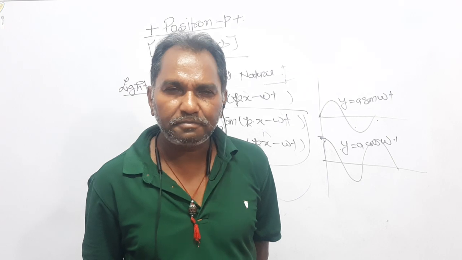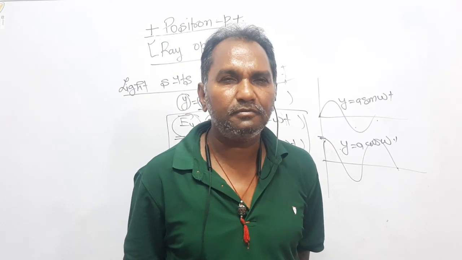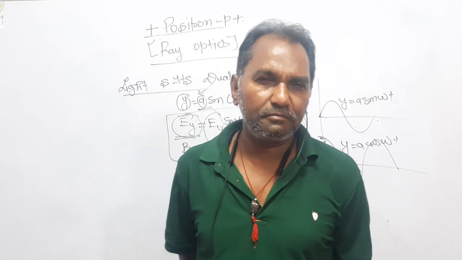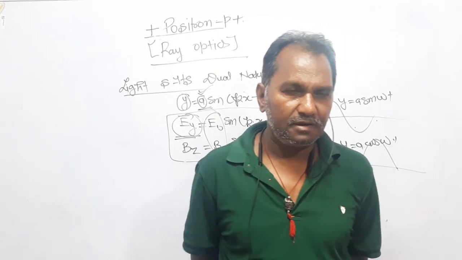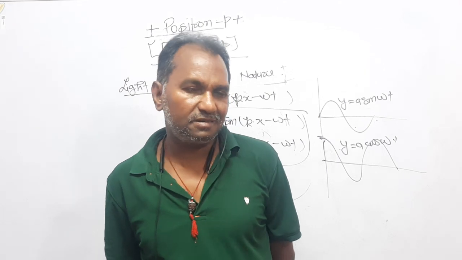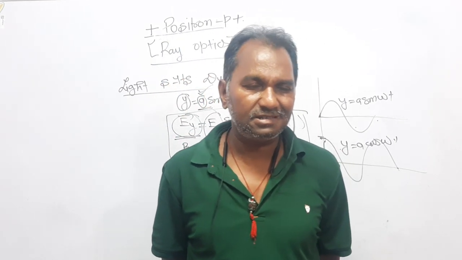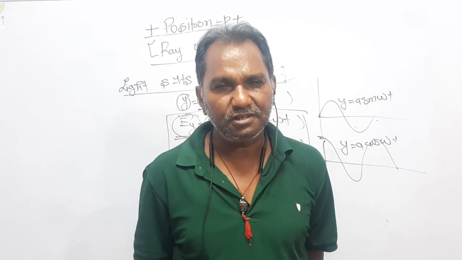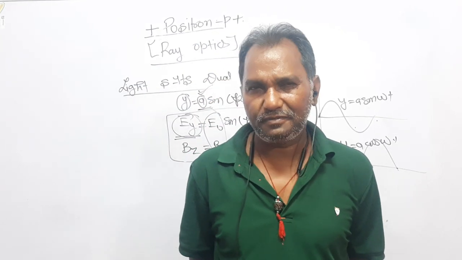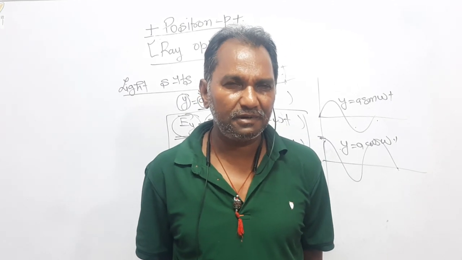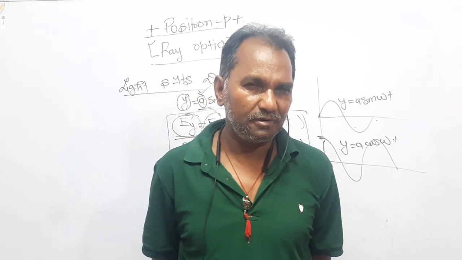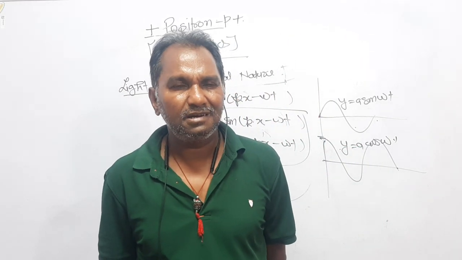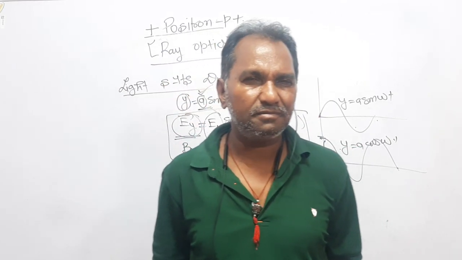Ray optics is that part of optics in which we study those properties of light which are based on the particle nature, for example, reflection, refraction, scattering, dispersion, etc. And wave optics is that branch of physics in which we study the wave nature of light, for example, the properties interference, diffraction, polarization, etc. Right? From the sun to the earth, light comes in approximately 8 minutes.